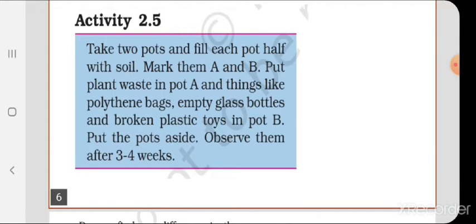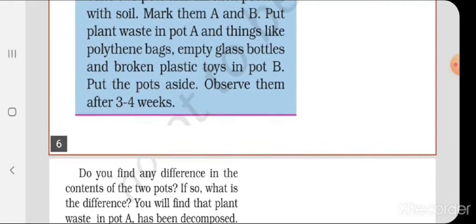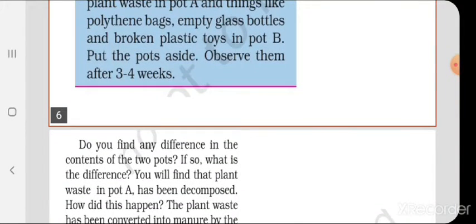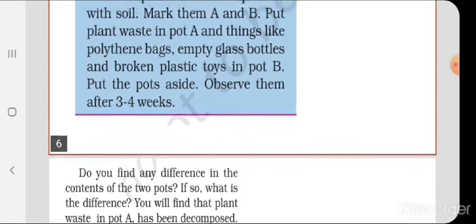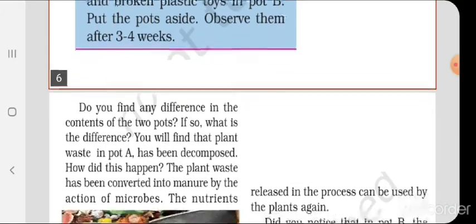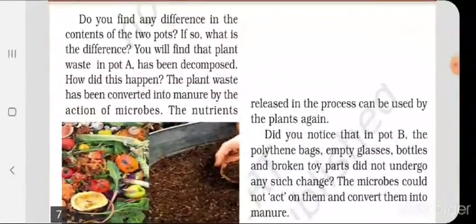Mark them A and B. So there are two pots, pot A and pot B. In pot A, put plant waste, and in pot B, put things like polythene bags, empty glass bottles and broken plastic toys. In pot A, we will put the organic waste, and in pot B, we will put the polythene bags, the glass bottles, and broken plastic toys.